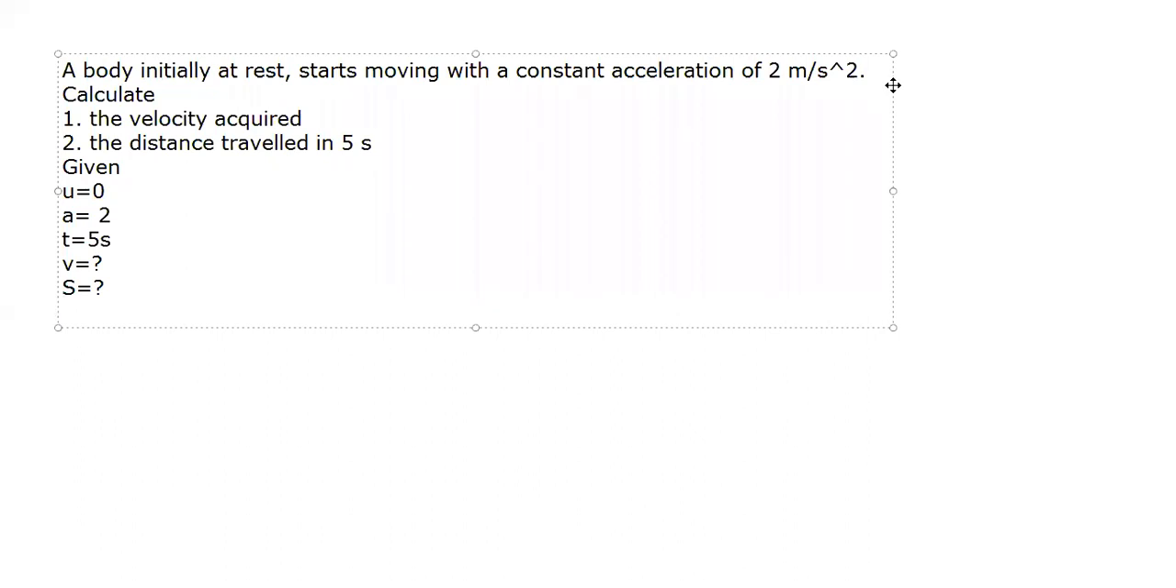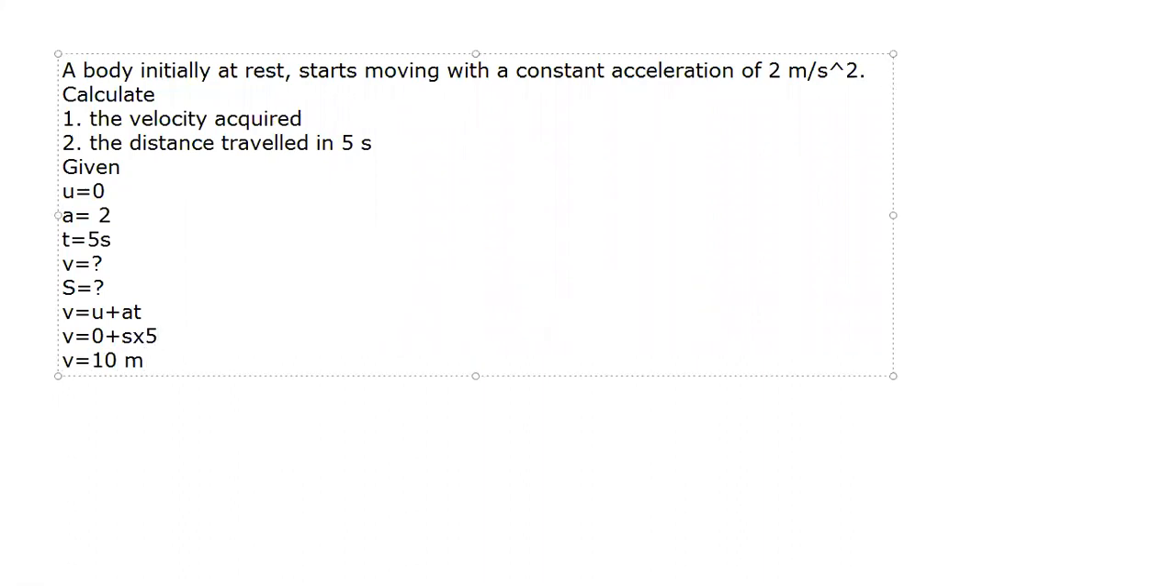What is the first thing we will do now? We have to find out the velocity acquired. Okay. And we know the time as well. So V is equal to U plus AT. Now V is equal to, how much is U? U is 0 plus acceleration is how much? 2. How much is time? Time is 5. Okay, so how much is the final velocity? You will find the final velocity is 10 meter per second.